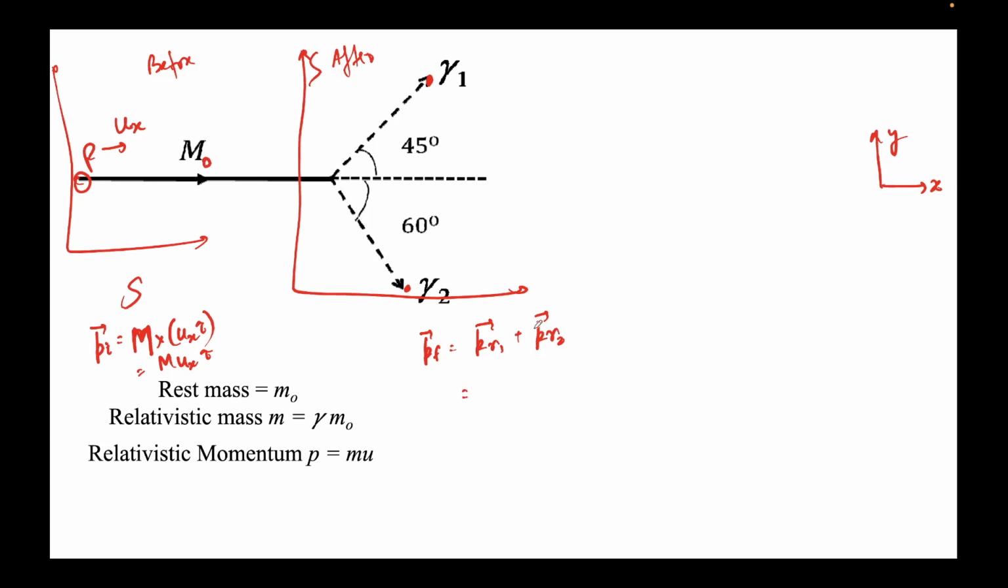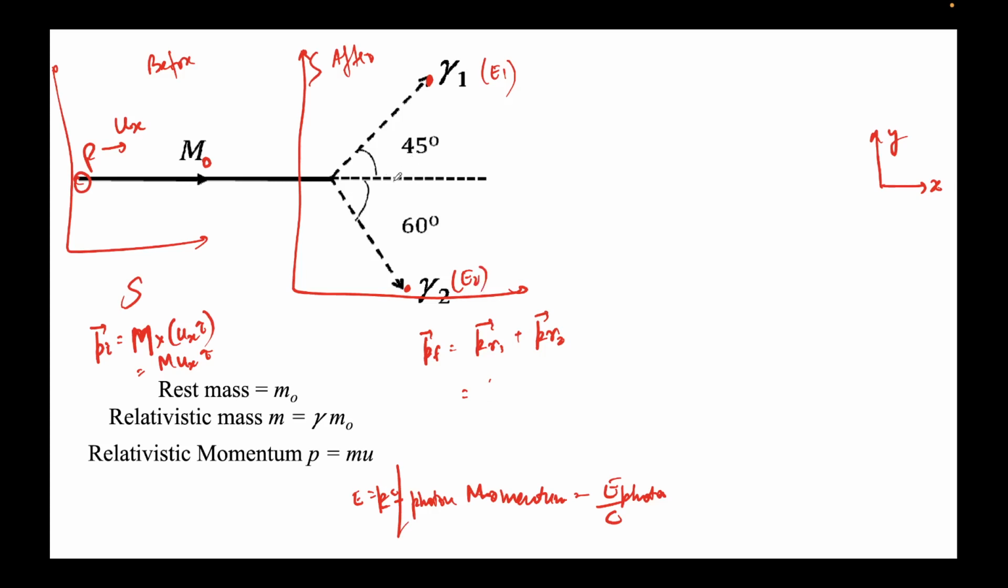In the case of a photon, we know E equal to pc. That's the energy of the photon is equal to the momentum of the photon times the speed of light. So I can write the photon momentum is equal to the energy of the photon over the speed of light. Let's say this energy is E1 and this one has energy E2.